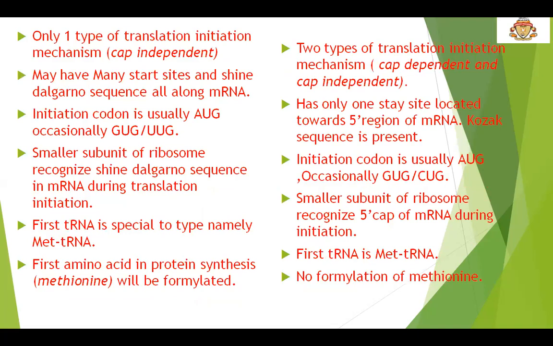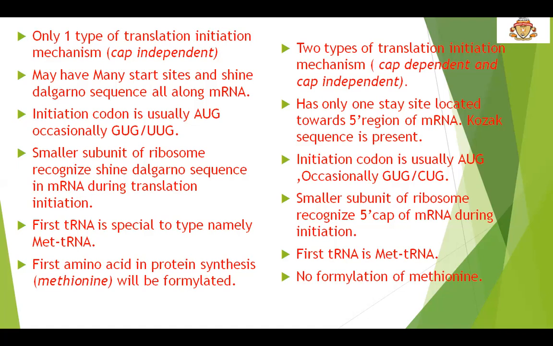In prokaryotes, only one type of translation initiation mechanism takes place, that is cap independent. Whereas in eukaryotes, it is of two types, that is cap dependent and cap independent. In prokaryotes, there are many start sites and Shine-Dalgarno sequences along the mRNA. But in eukaryotes, there is only one site located towards the 5' region of mRNA, that is the Kozak sequence. In prokaryotes, the initiation codon is usually AUG, occasionally GUG or UUG.